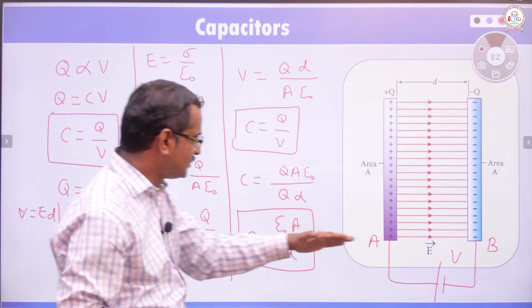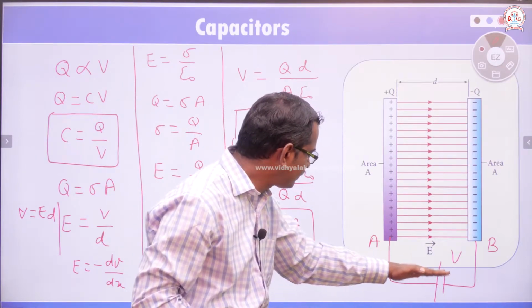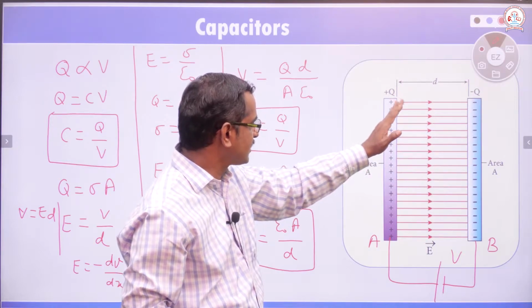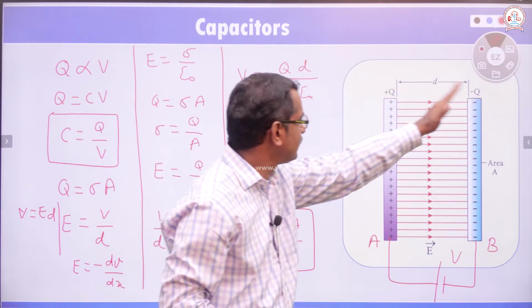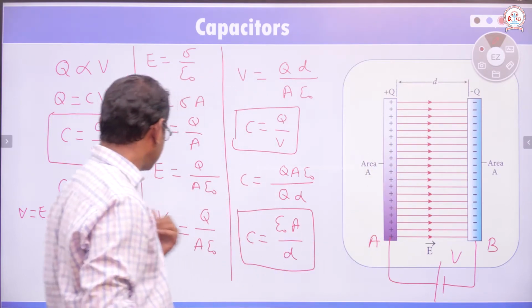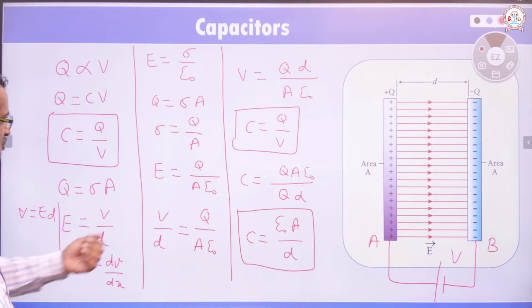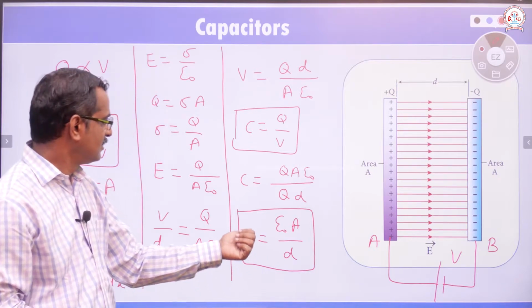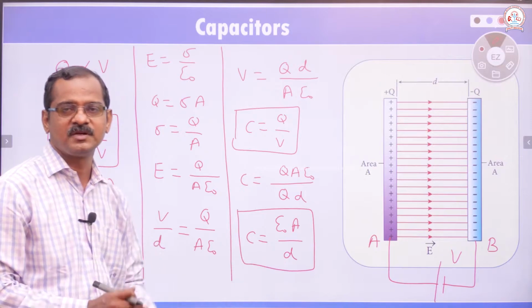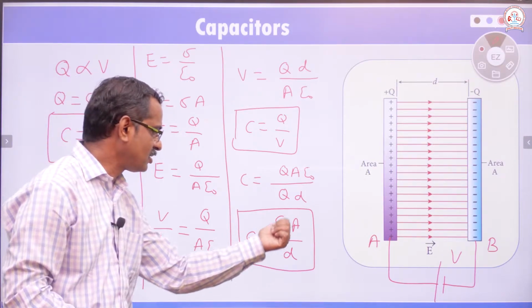Then charges will flow from the battery to the plates, so that it increases charges here, till the potential between the plates and the potential of the battery are the same. So capacitance of the capacitor is directly proportional to the area of the plate and inversely proportional to the distance between the two plates. C is equal to epsilon naught A by D.